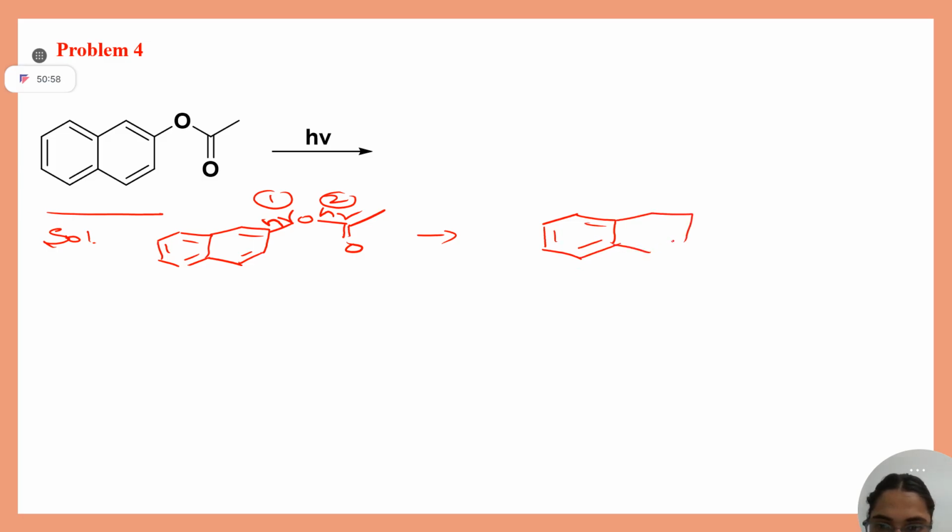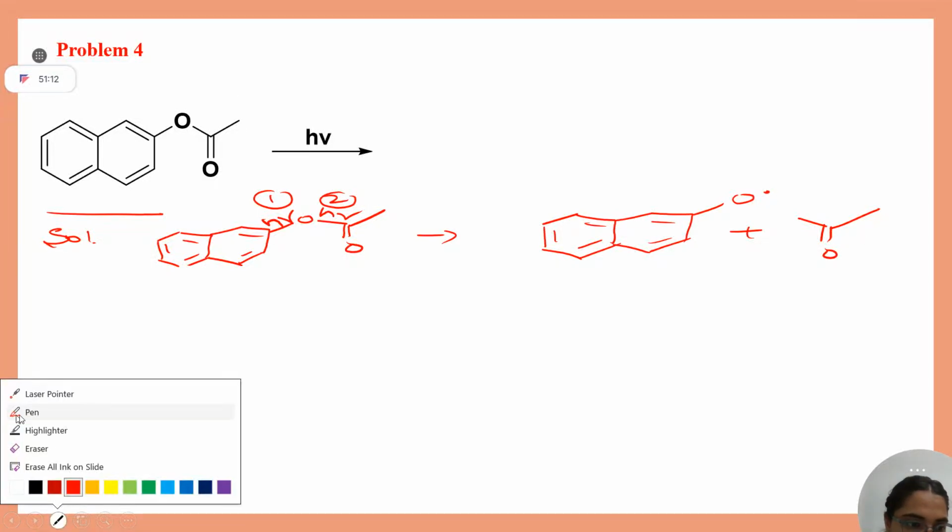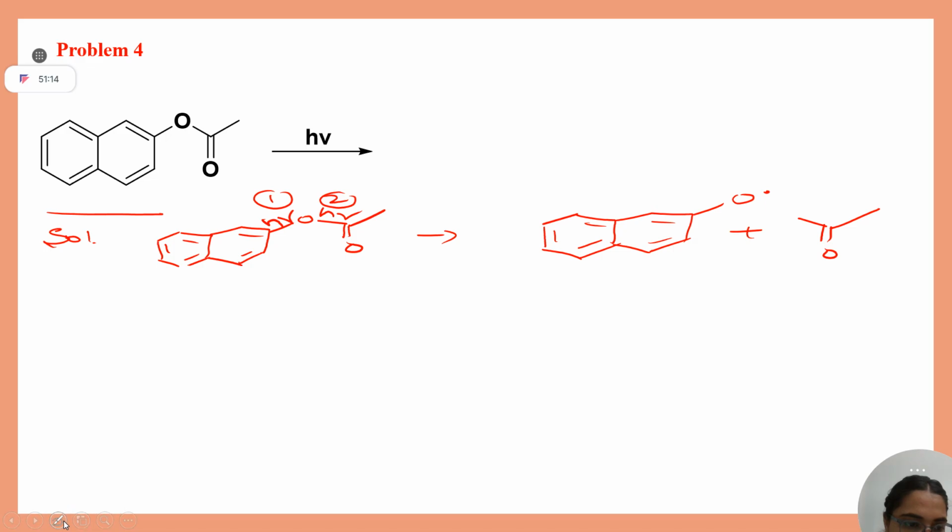Give me 1 minute. Can I write it like this? O dot. You very well know that the acyl radical is also stable.